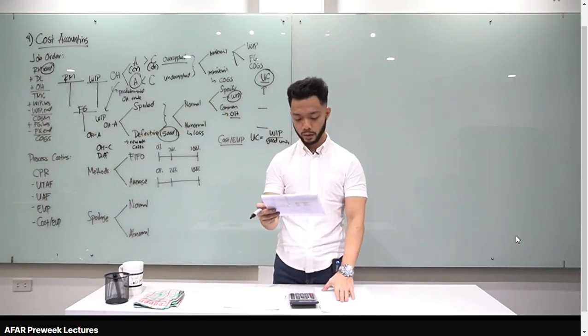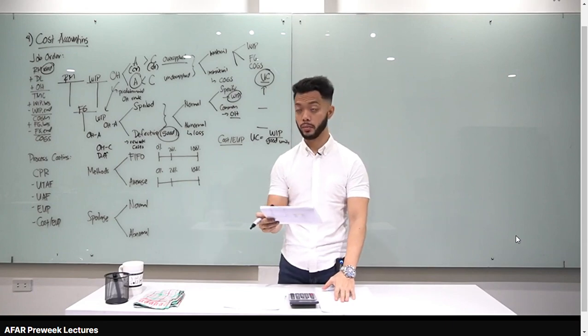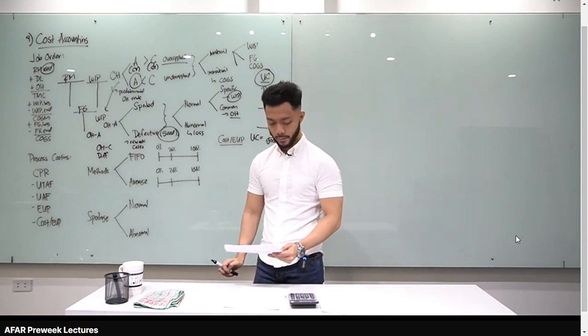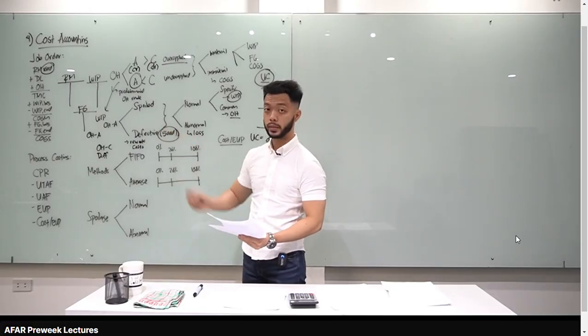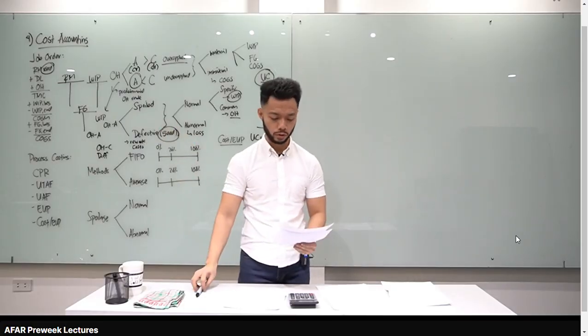Pag naman under-applied, credit naman yung sagot mo. Tama? Debit naman siya pag under-applied. Alright. This is for number 48. Let's go to number 49. Problem solving naman tayo for job order costing. Apply lang natin class yung formula natin in computing cost of goods manufactured and cost of goods sold.